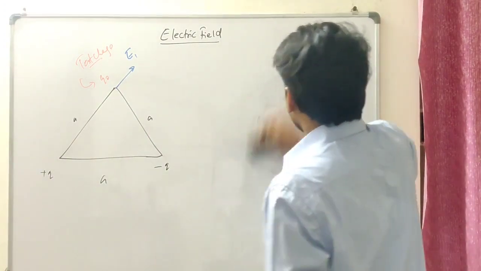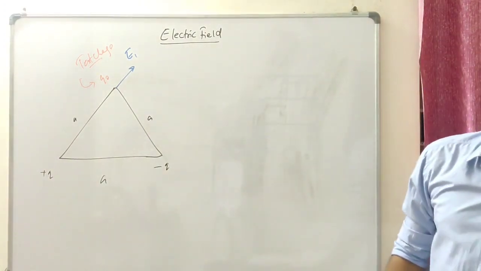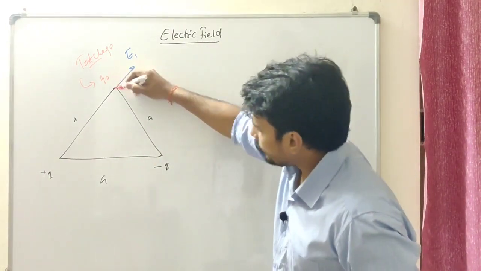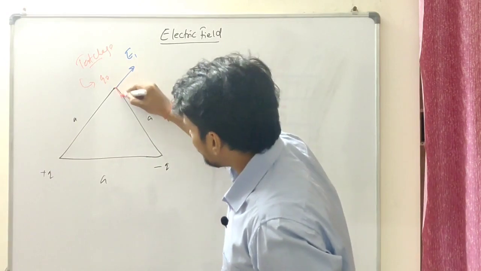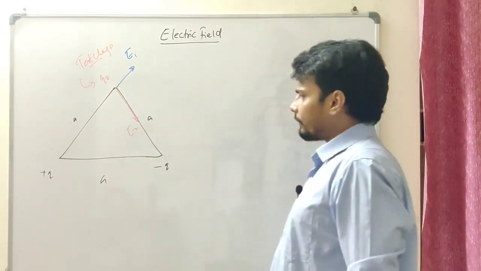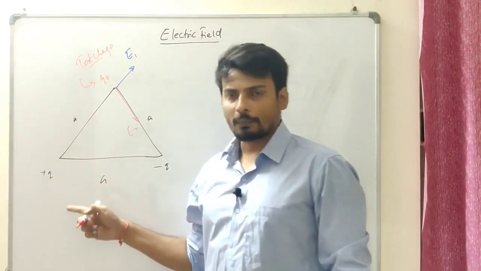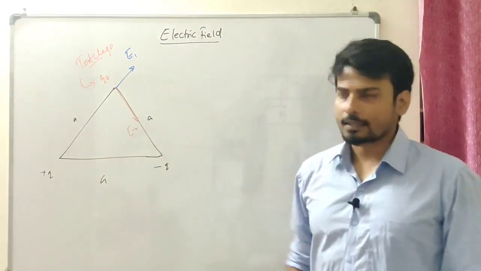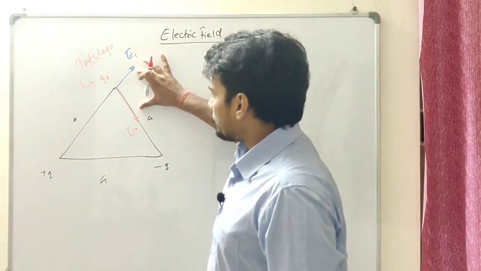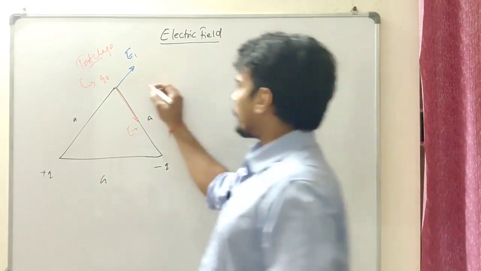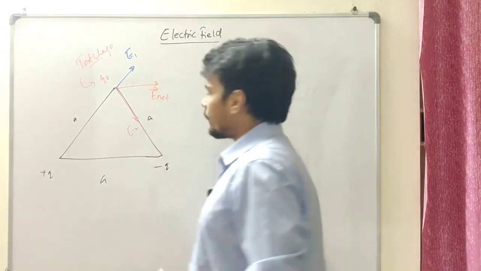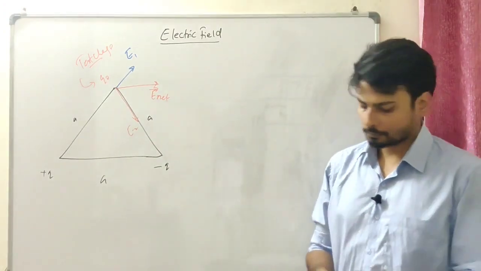Okay, having known all this, I can understand that the electric field on this charge, because of this negative charge, should be along this. Let's say this is E2. Magnitude wise, both of these are going to be equal because the distance is equal in both cases. Still, let's keep it as E2. Now the resultant of these two should be obtained by the vector rules. That should be somewhere in this direction. Let's suppose E net, and that's what we have to calculate over here.